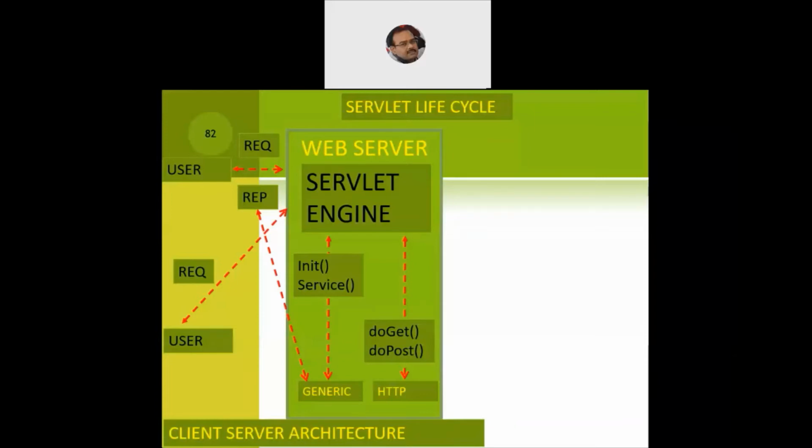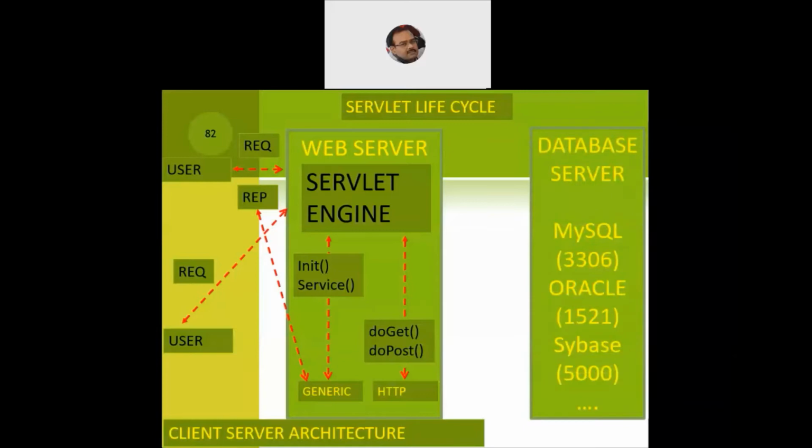So we require well-intact database servers. It could be the MySQL server, which is open source, the Oracle server, a proprietary one, or the Sybase server, and there are many other servers, both in the open source world as well as in the proprietary world. Now all these database servers receive requests on a specific port number. For example, in MySQL, the port number is 3306. This is the default port number on which the MySQL server receives requests. However, in the configuration file of these servers, we can always change the port number, but there is no need unless it is required.